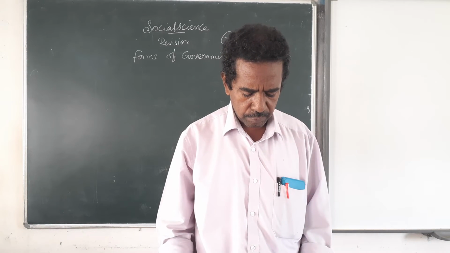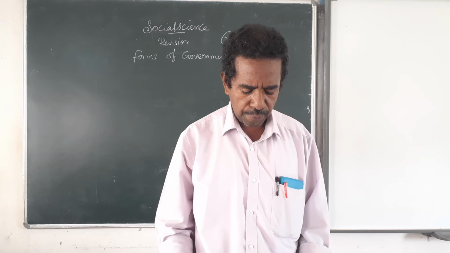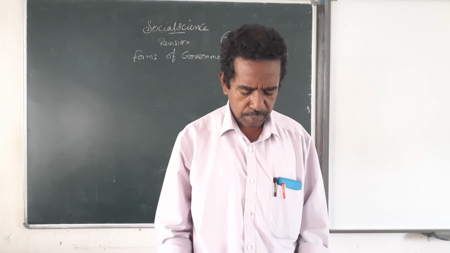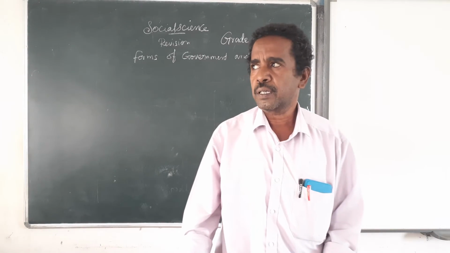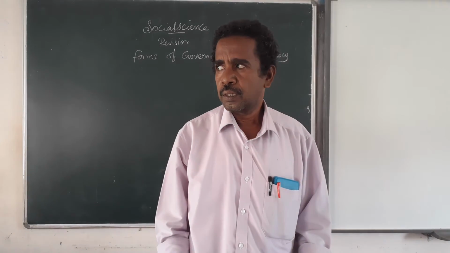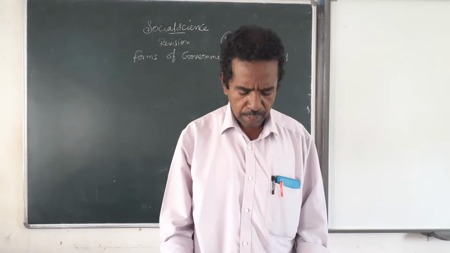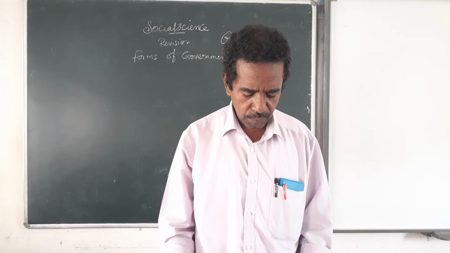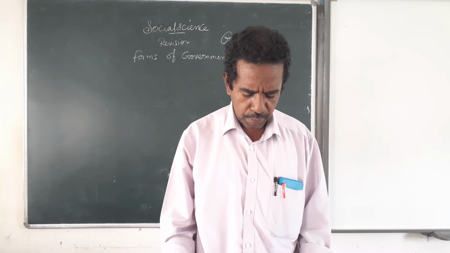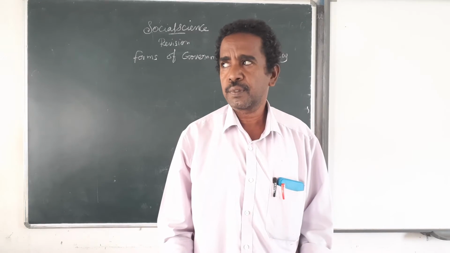Third one, an example for direct democracy is Switzerland. Switzerland is also a small country. There the direct democracy exists. India has a parliamentary form of democracy.